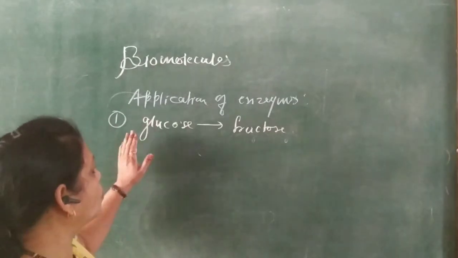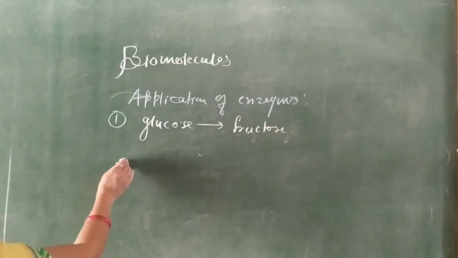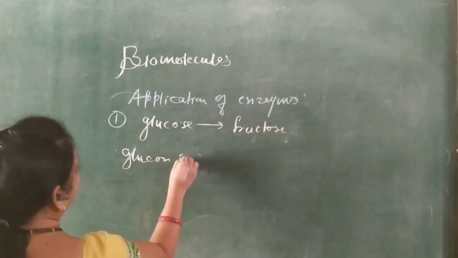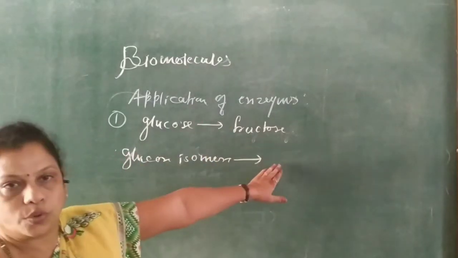Glucose isomerase converts glucose into fructose.